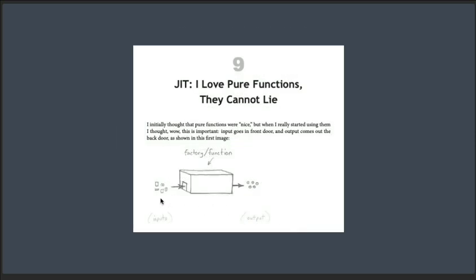And so a simplification of it looks like this, where we have input values coming in here, they come into our function right here, and then you have some kind of output here.